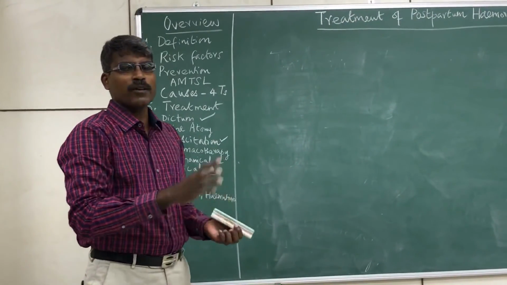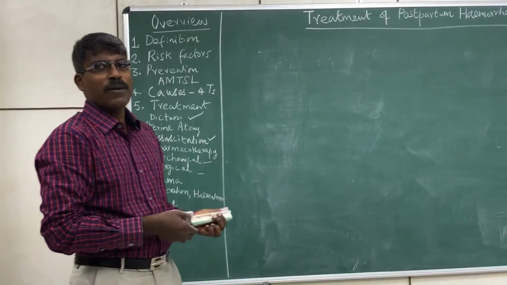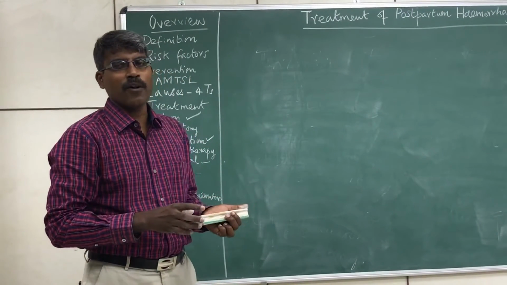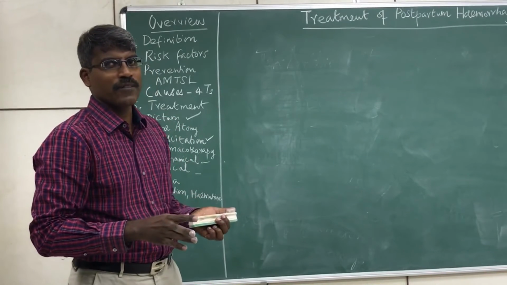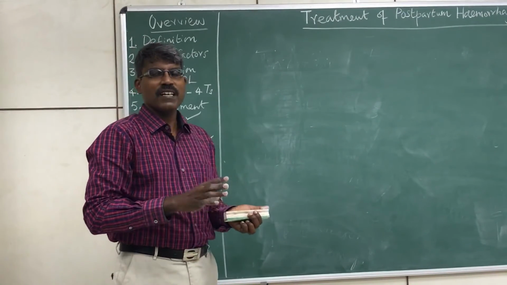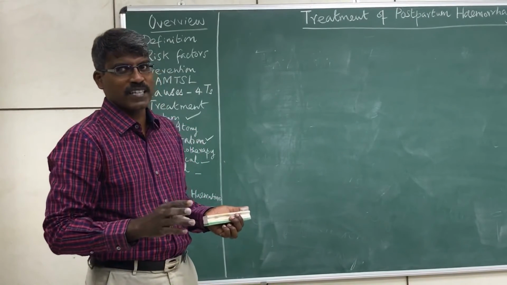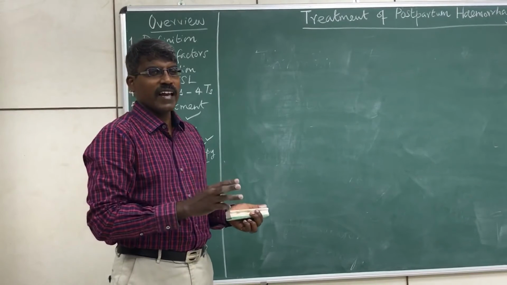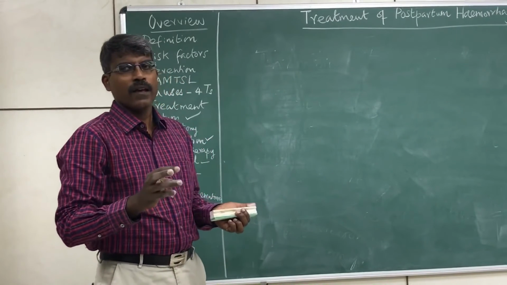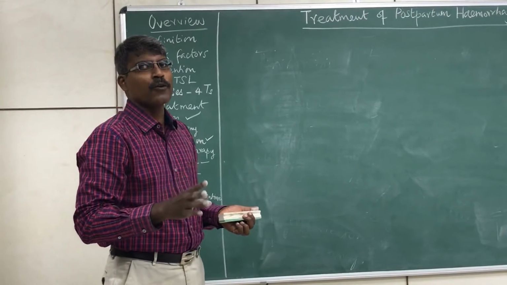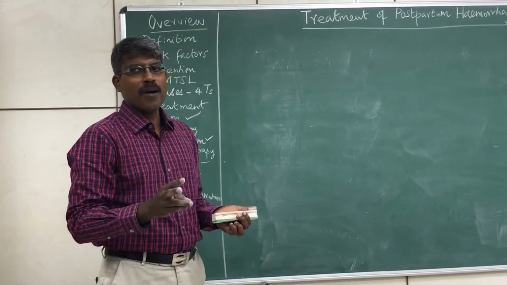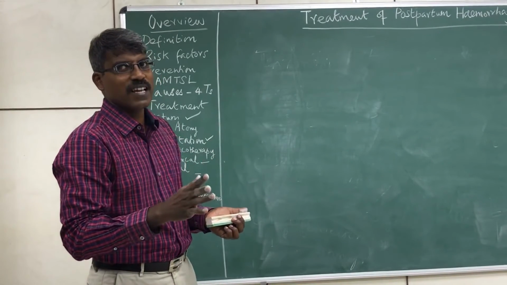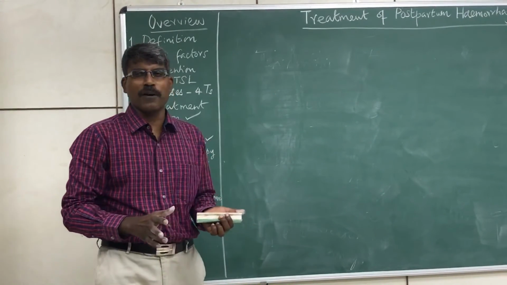Now to summarize what we have seen in this session: postpartum hemorrhage is defined as loss of more than 500 ml of blood within 24 hours of delivery. Prevention is by active management of third stage of labor with prophylactic use of oxytocin and delayed cord clamping. As far as cause goes, it is 4T: tone, trauma, tissue, thrombin. Uterine atony is the commonest cause, accounting for around 70% of postpartum hemorrhage.